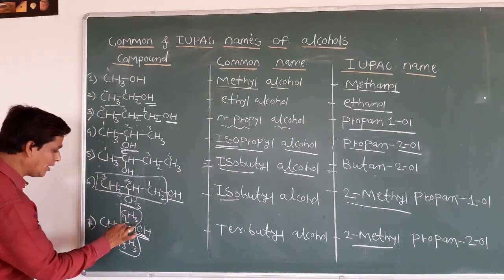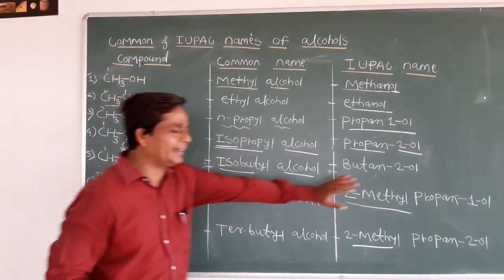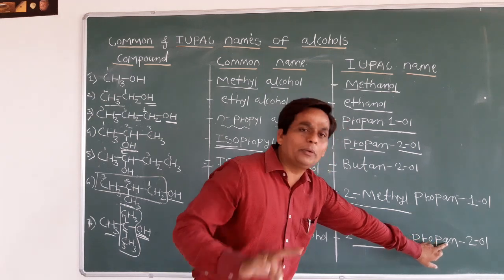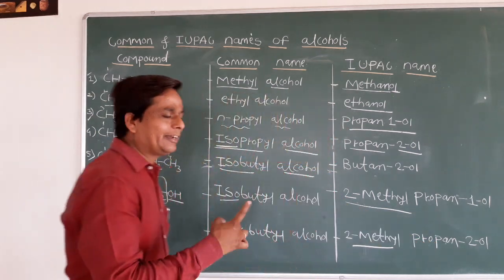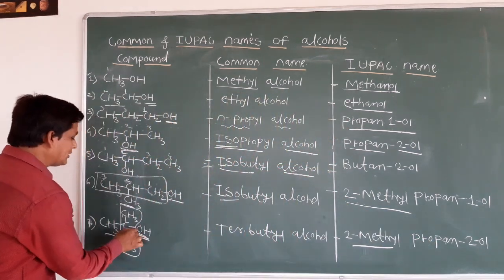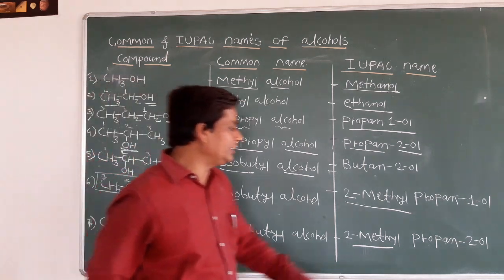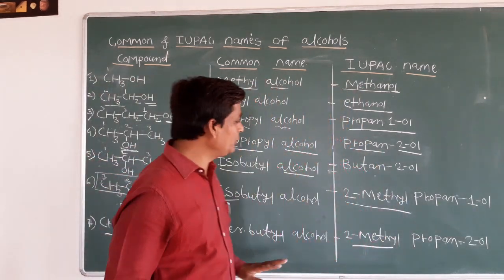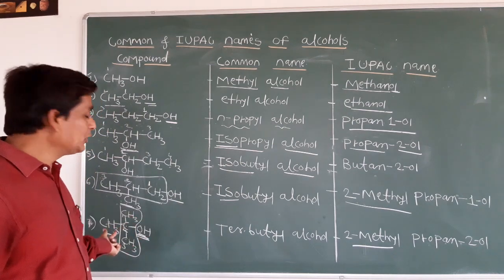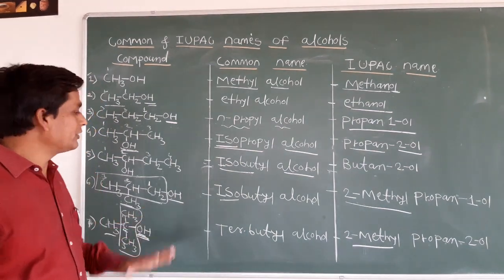Then the long chain is what? 1, 2, 3. 3 carbons means we can take propane here. But from that propane we remove the E and attach the suffix OL. But that OH group is attached on the second carbon. That's why I have written 2-OL. Now is everybody clear? This is how we give the naming of tertiary butyl alcohol.